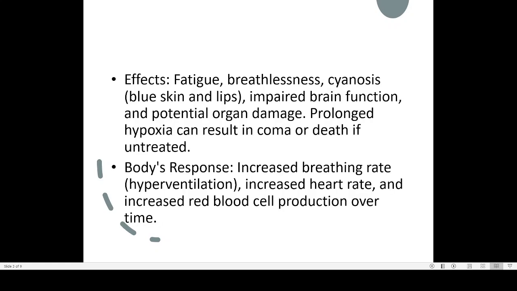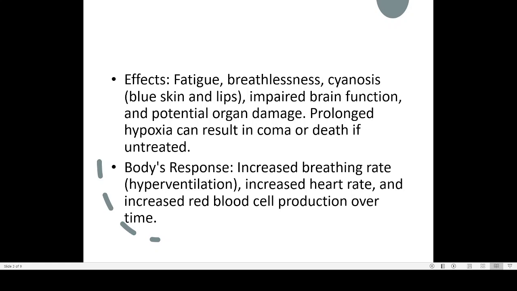Now we have to also see what are the effects of hypoxia. One is fatigue. Fatigue means extreme tiredness. Breathlessness: we are unable to get oxygen and we find breathing very difficult. Cyanosis means the bluish coloration of the skin, lips, etc. And that is mainly happening because of carbon monoxide poisoning.